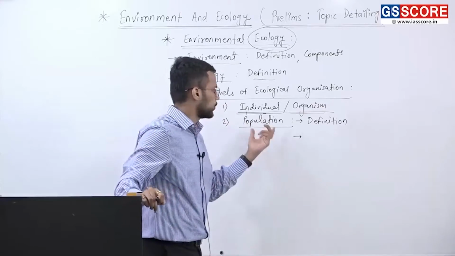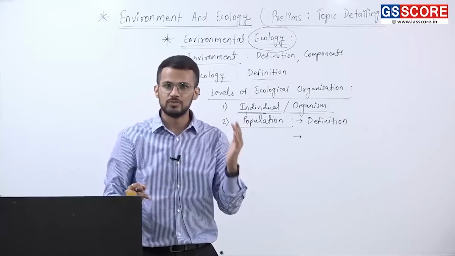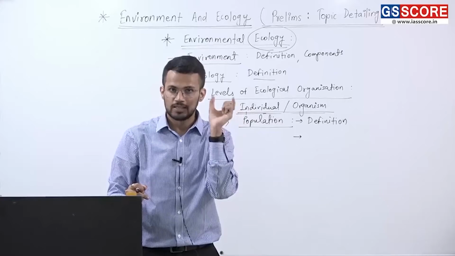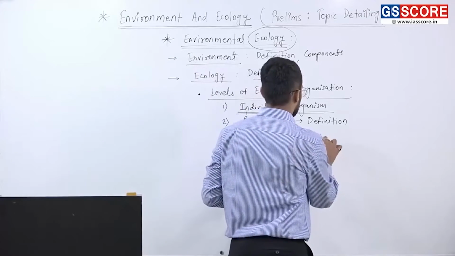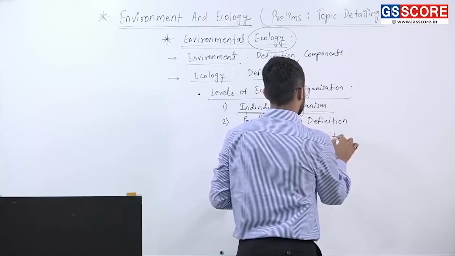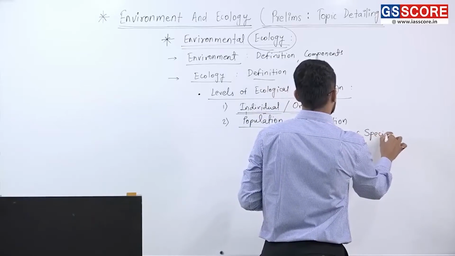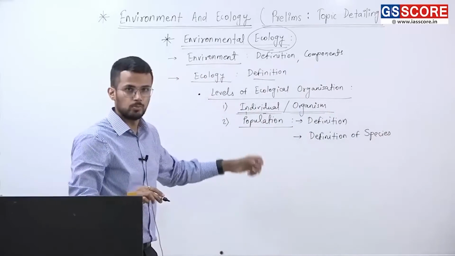What do we mean by population? Population means a group of individuals belonging to same species. And that's why it is also important to understand the definition of species. Fine. So these two are the important aspects under population.